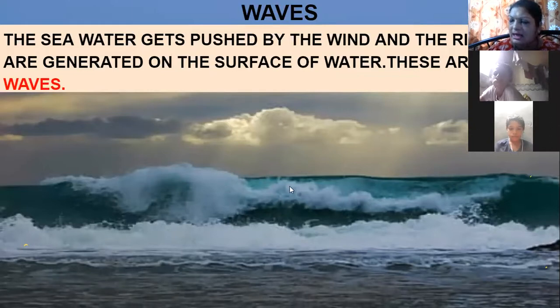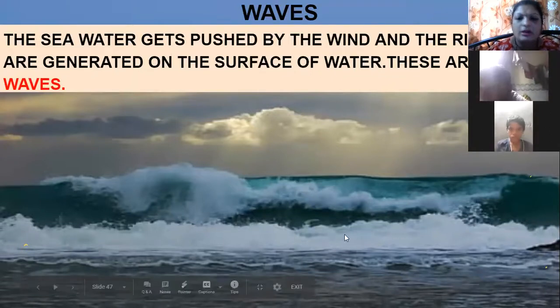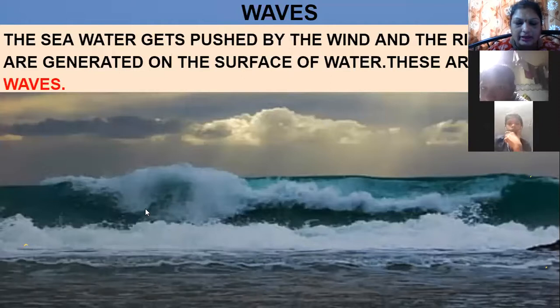The ripples are generated on the surface of water, and these are called waves. So you can see huge waves. From this you can guess that water itself does not move, but the movement of water is because of the wind, because of the energy which is there in the water.